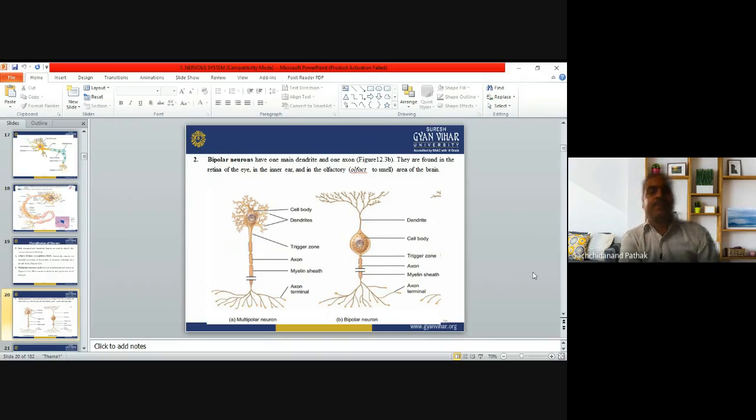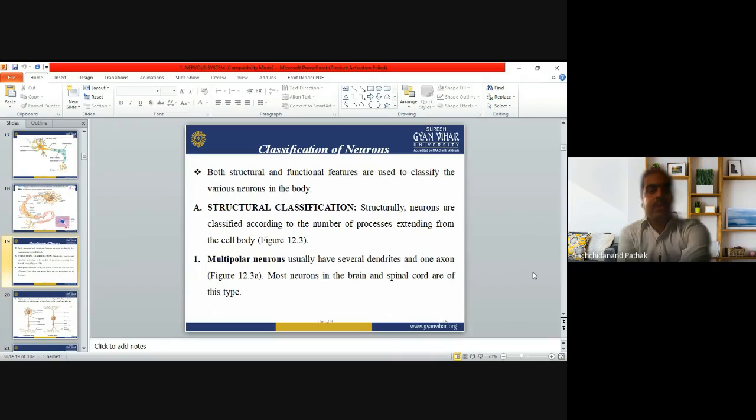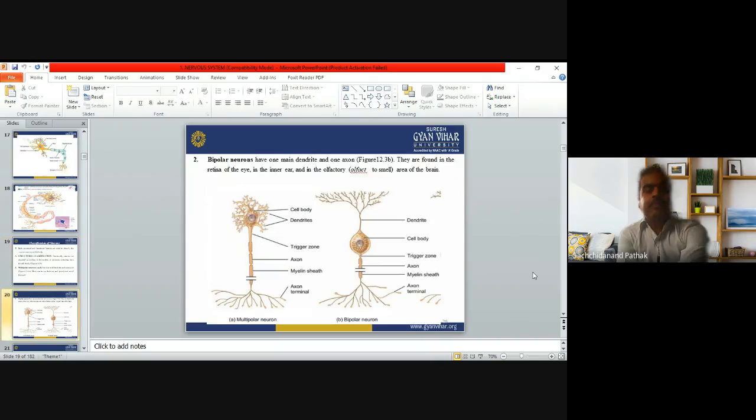Now you can see this figure of a multipolar neuron. A multipolar neuron has several dendrites and one axon, and it is present in the brain and spinal cord. Cell body is there, dendrite is there, trigger zone is there, axon is there, myelin, all the structure will be same.